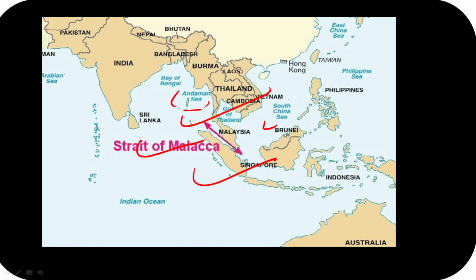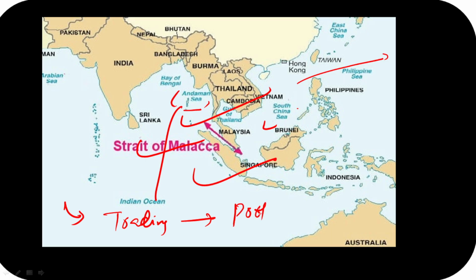And guys, this Andaman Sea, if I see, it is in our Indian Ocean. And guys, when we look at the South China Sea, it is part of the Pacific Ocean. And one thing that we need to remember, the strait derives its name from the trading port of Malacca. The Malacca Strait has derived its name from a trading port called Malacca.